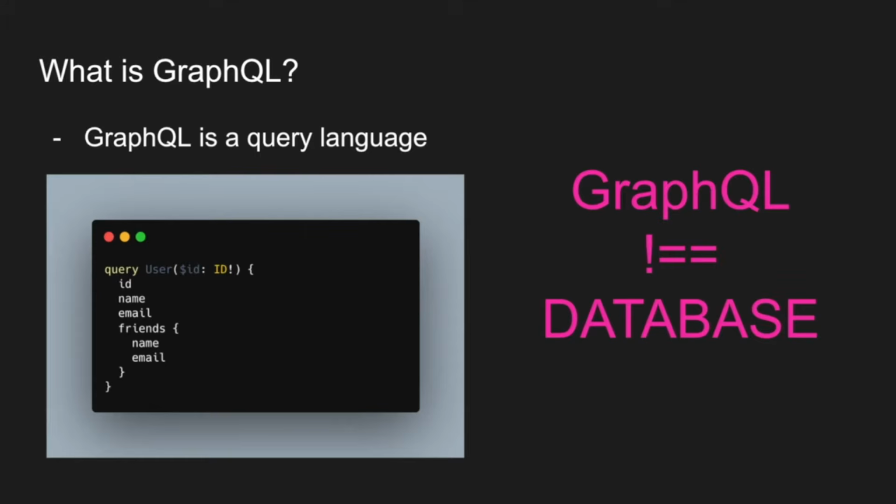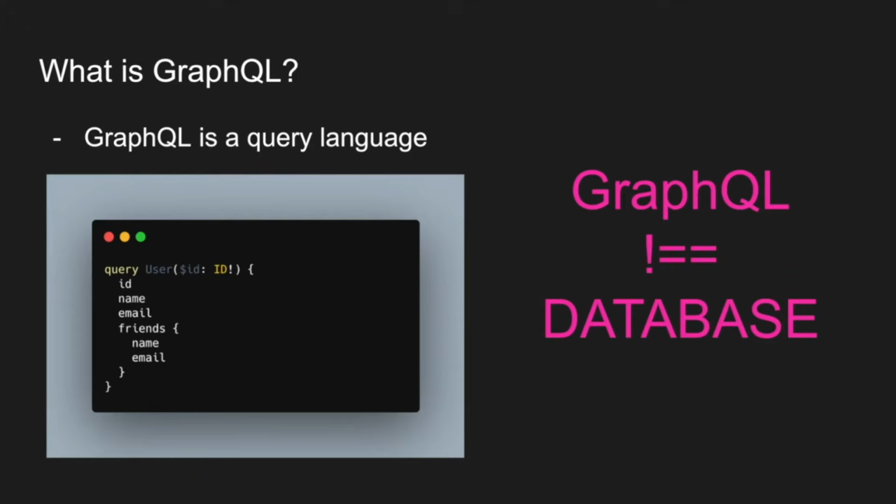And the client, which is the front end, will use this query language to request data from the API, and GraphQL will take that into consideration and will decide what to return or what to do based on that. So differently from SQL or other database languages, GraphQL exists in between the front end and the back end. And usually those query languages related to databases exist in between the backend and the database.